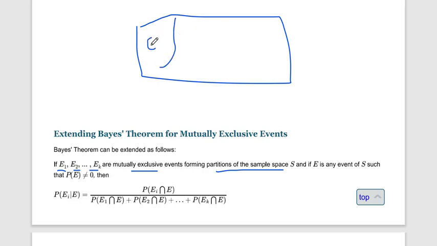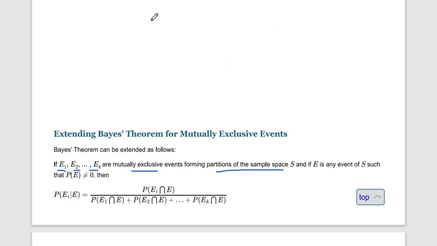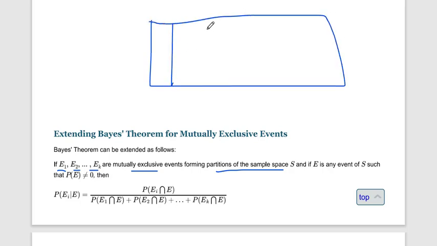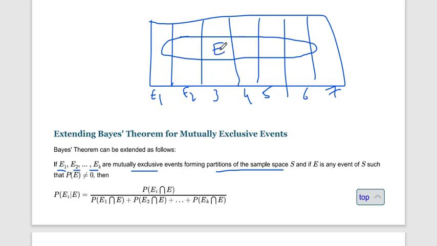Like this sample space: E1, E2, E3, E4, E5, and it continues, and together they make up the sample space S. Let's say there is another event E of sample space S.